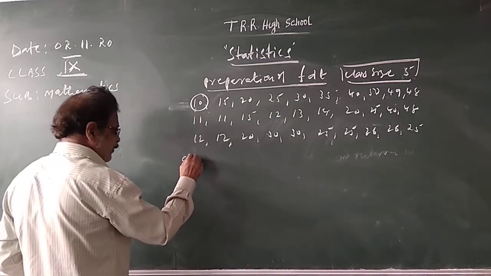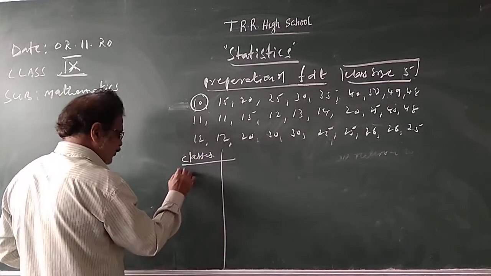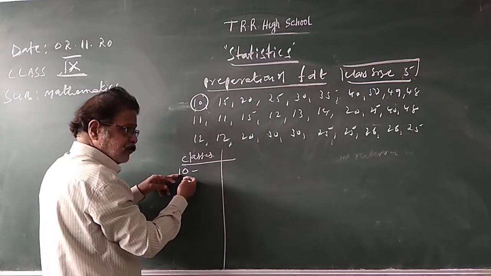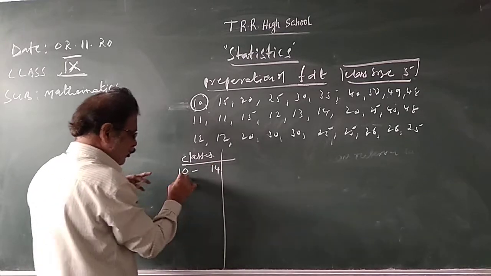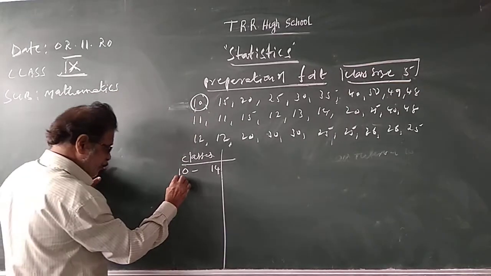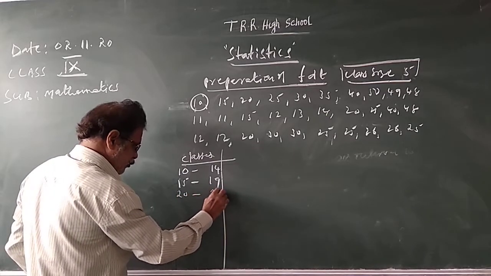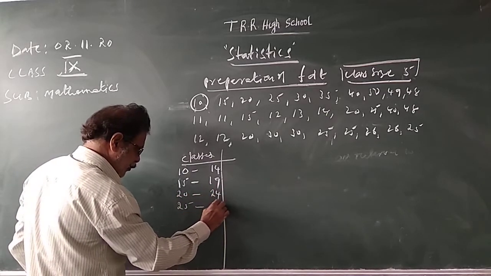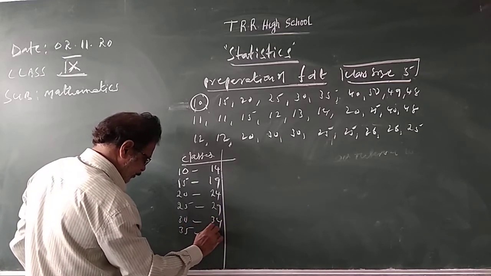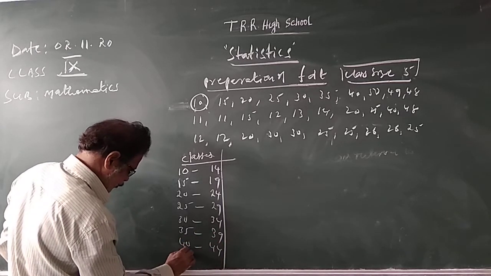Here, the classes. The first observation is 10, so 1 observation is taken. How many left? Out of 5, 1 observation is taken, 4 left. 10 plus 4 is 14. Now on the lower limit side and the upper limit side, keep on adding the class size, and you will get the rest of the classes: 10, 15, 19, 20, 24, 25, 29, 30, 34, 35, 39, 40, 44, 45,